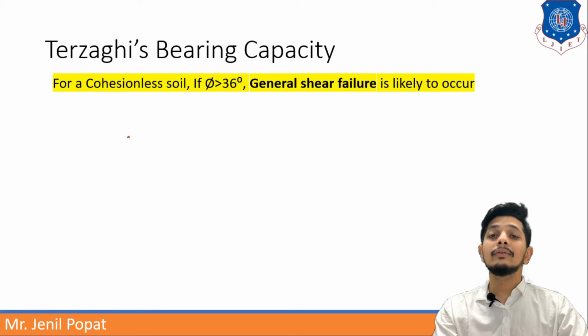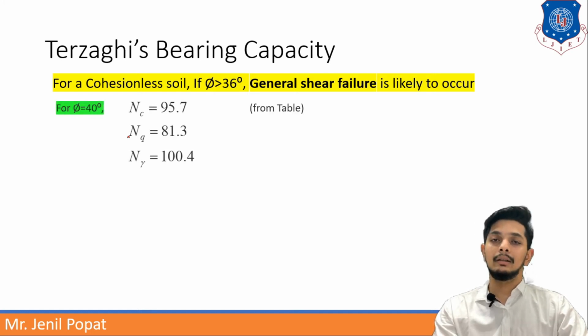Now, if the phi is greater than 36, then Terzaghi told that it will be a general shear failure. In case of general shear failure, let us take an example of phi equal to 40 degree. Then NC, NQ and N gamma will be obtained from the table, which I have shown previously.